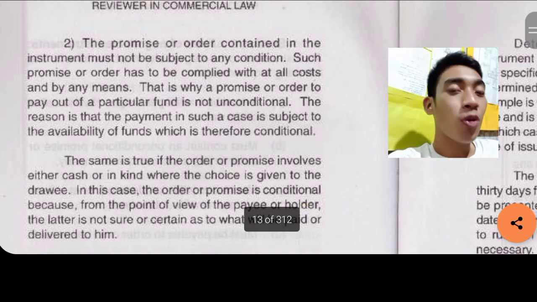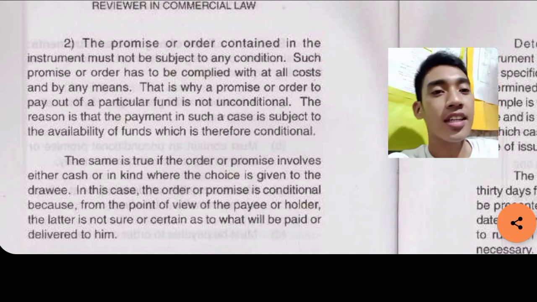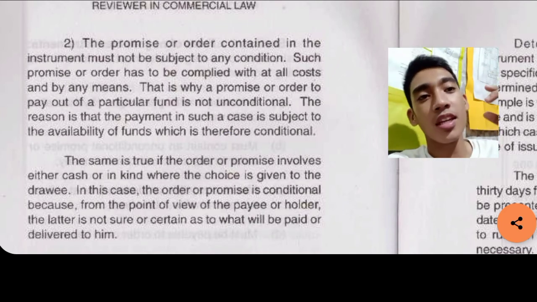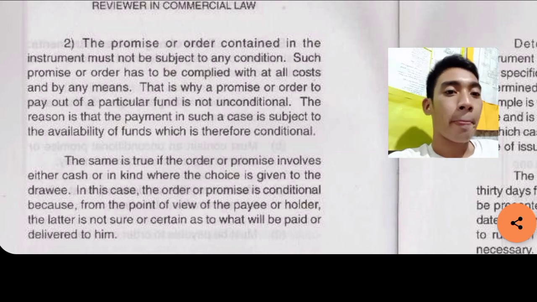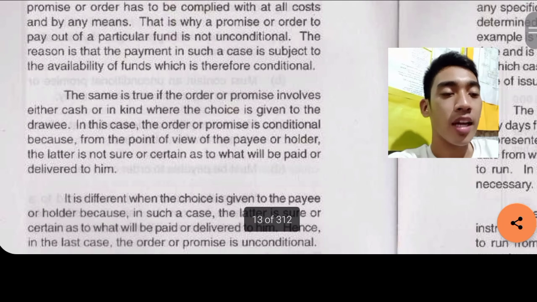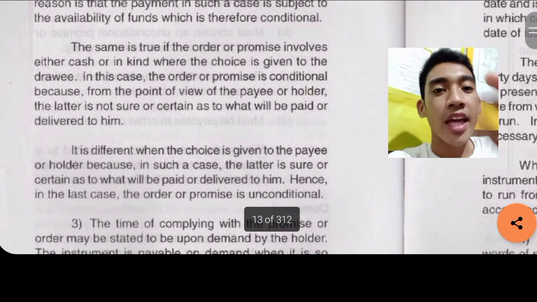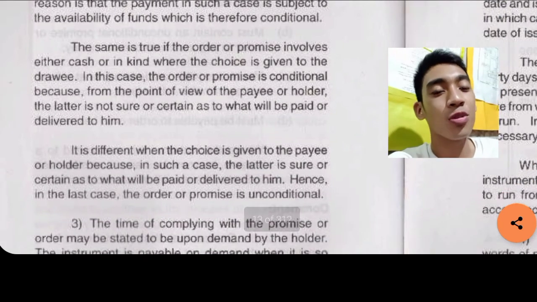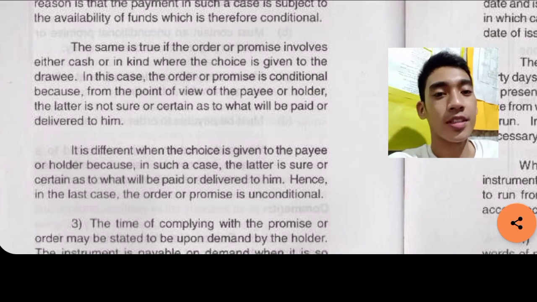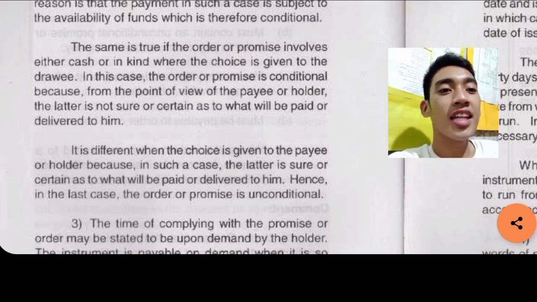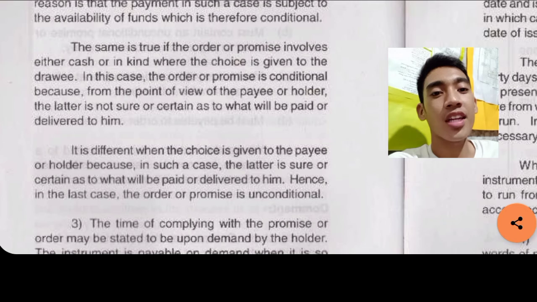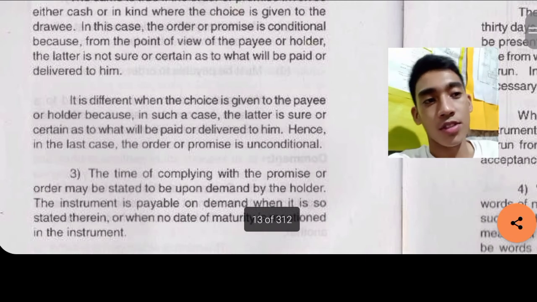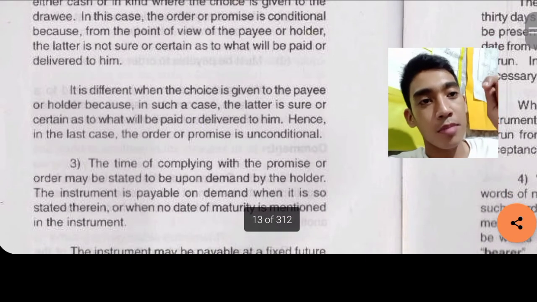So the promise or order reflected in the instrument must be unconditional. Must be unconditional and must be complied with at all costs and by any means. It is different when the choice is given to the payee or holder, because in such a case, the latter is sure or certain as to what will be paid or delivered to him. Hence, in the last case, the order or promise must be unconditional. So again, the promise or order must be unconditional.